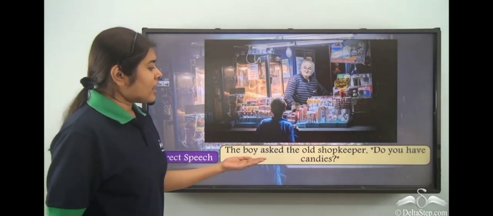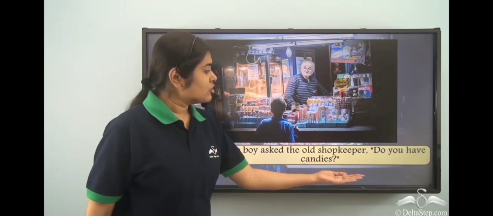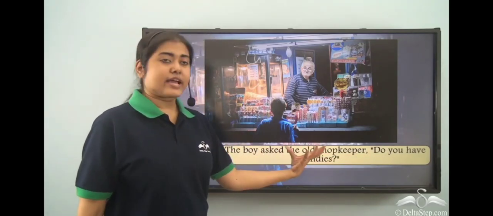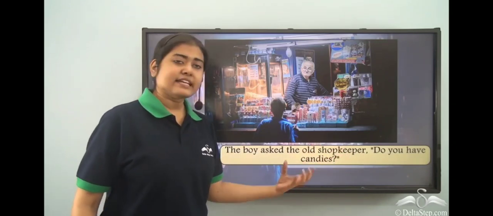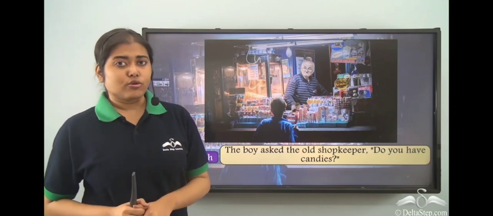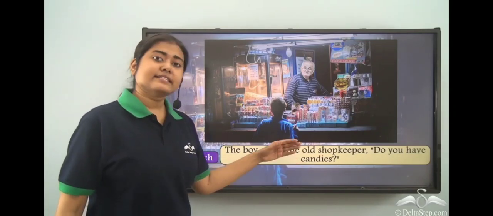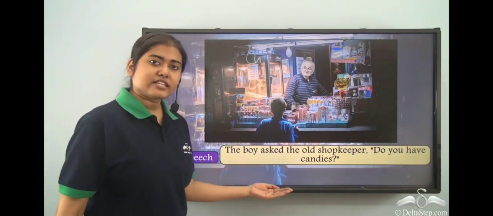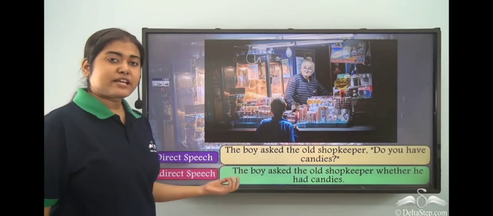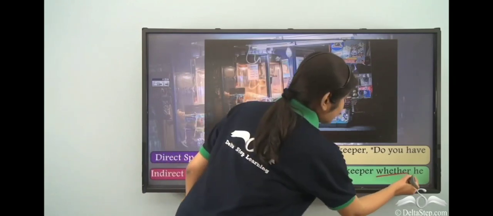The boy asked the old shopkeeper, "Do you have candies?" Now, this question, do you have candies, can have two answers, either yes or no. So, how do we write such a question in indirect speech? You will note that we use a special word. What is that? Whether.